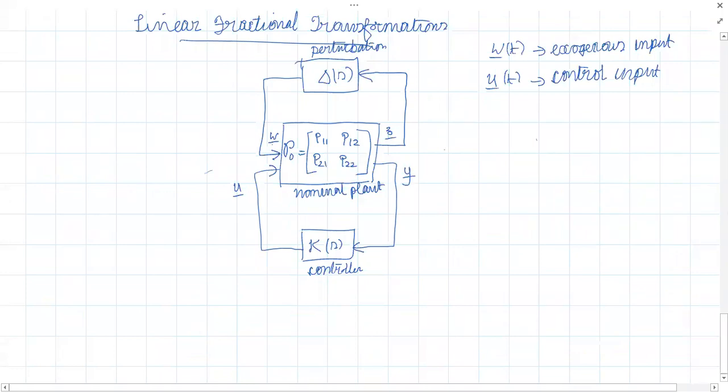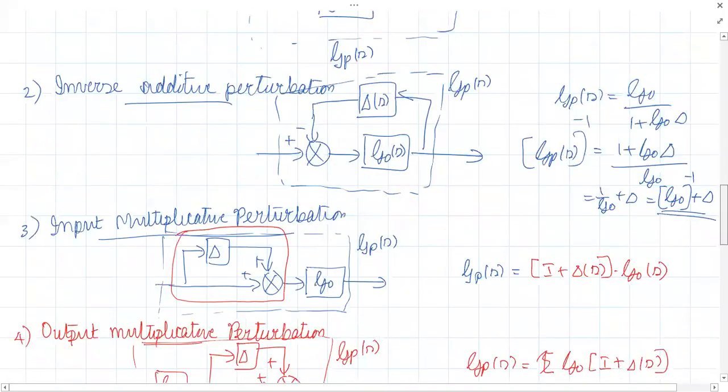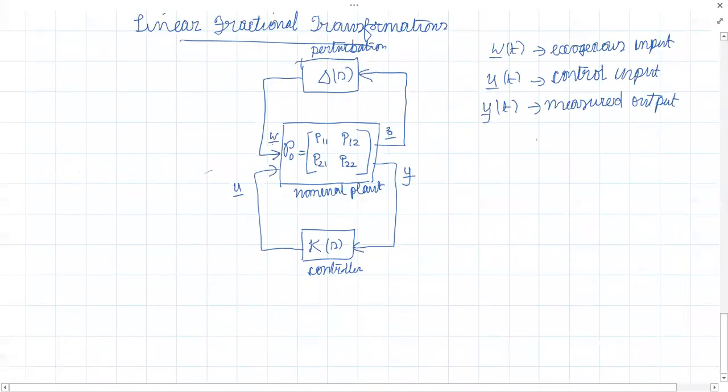Then this Y of T is called the measured output. We have some sensor to measure the output and feed it back. So this Y of T is called the measured output. And this signal Z that goes from the plant to the perturbation is called the regulated output. Is this figure clear?